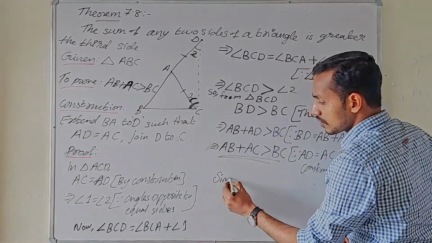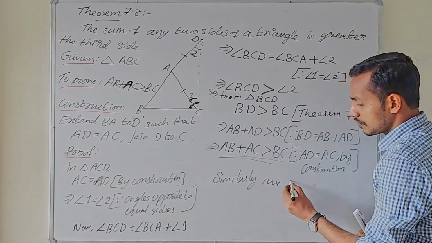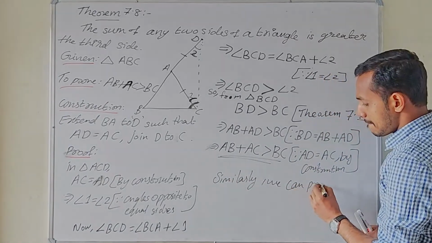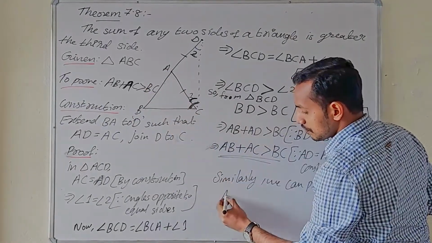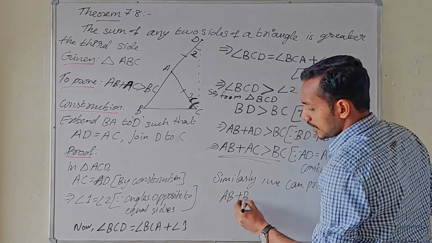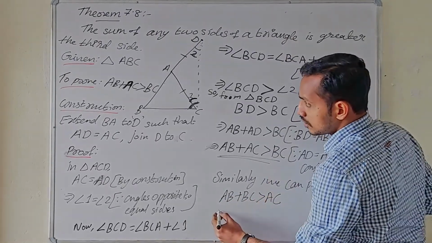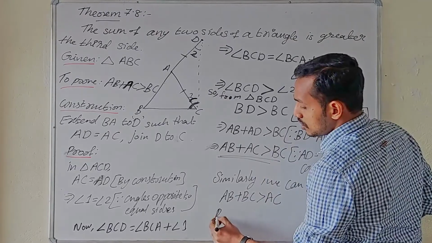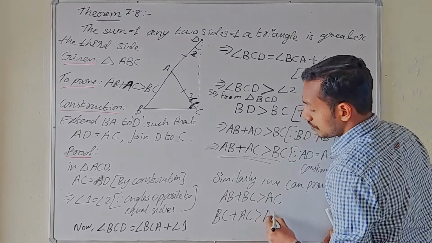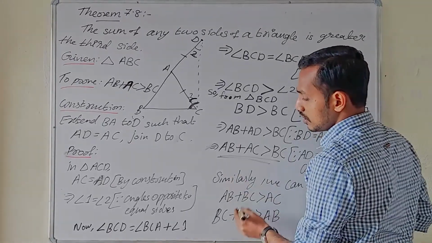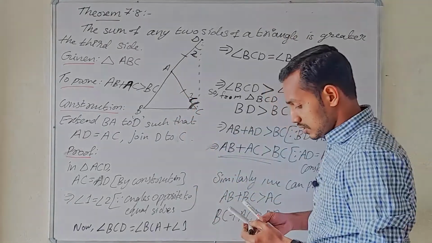Similarly, we can prove AB plus BC greater than AC, and BC plus AC greater than AB. All these conditions we can prove by drawing the appropriate construction.